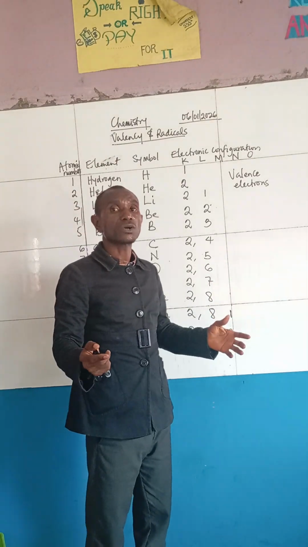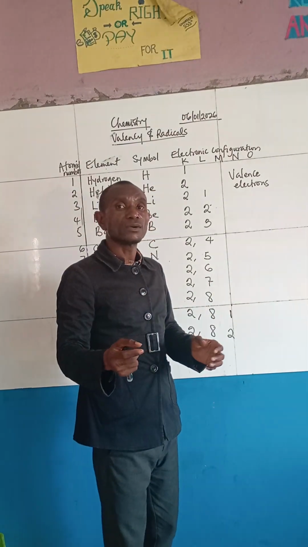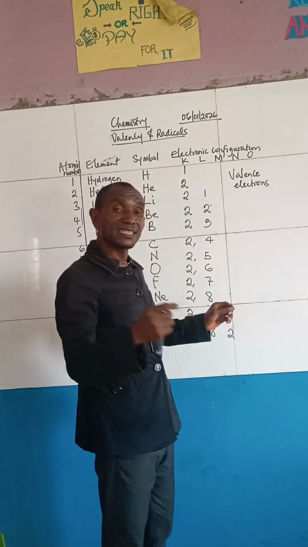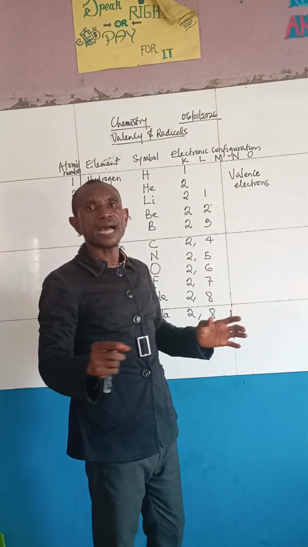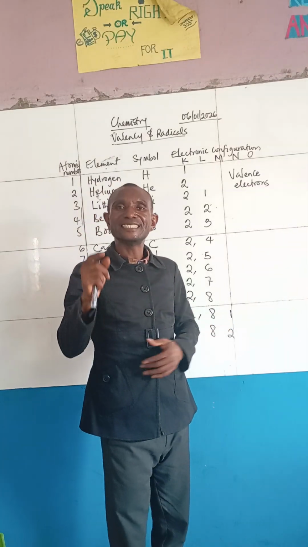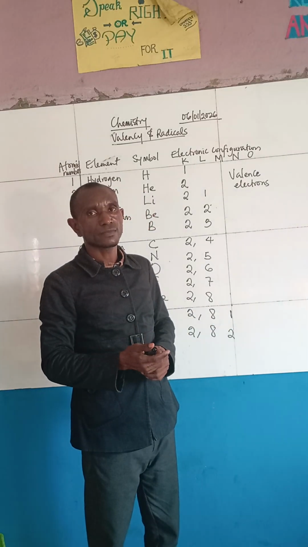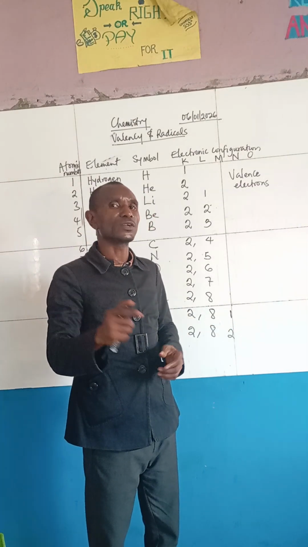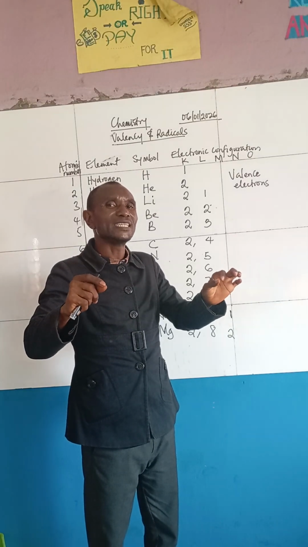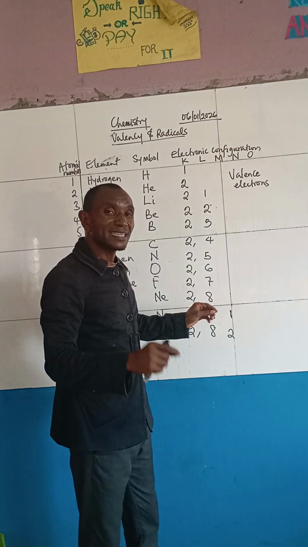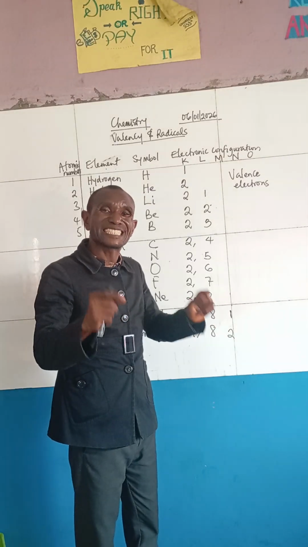The essence of adding to make it 8: when the valence electron is 8, the atom is said to be in a stable electronic configuration. When the valence electron is 8, just like this one now, it is in what we call the octet state.